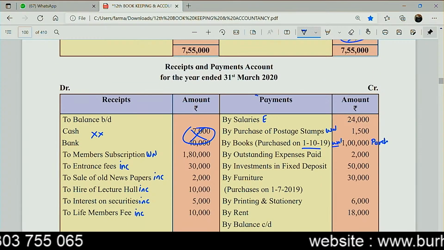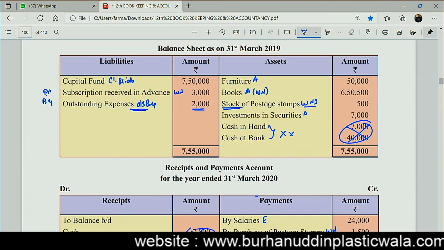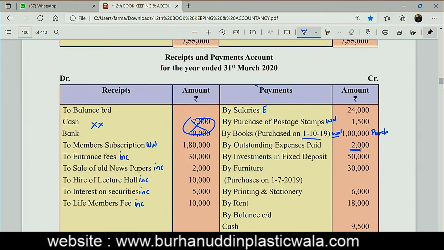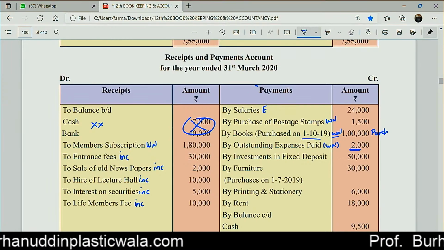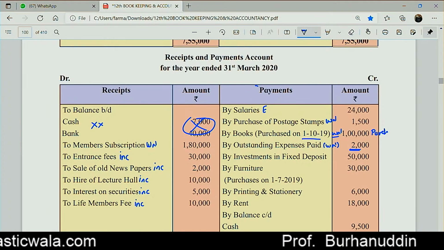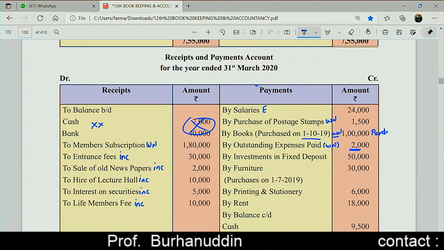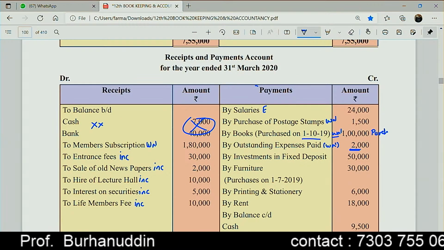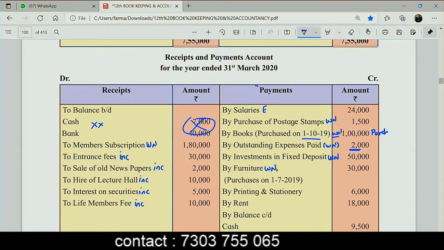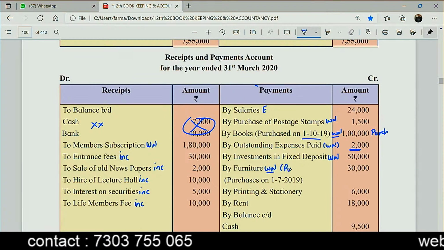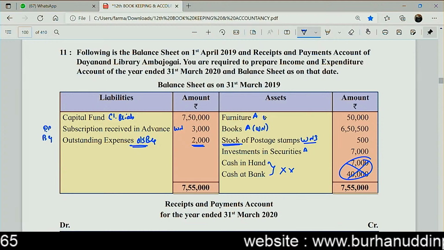Outstanding expenses paid. Guys, can I say I am having outstanding expenses at the beginning of 2,000, and I am having outstanding expenses of 2,000 that have been paid. But I will not confuse you at this last moment. I am directly going to post to the working note. I don't want to confuse you at all, I will make a working note for this. Correct. Investment in the fixed deposits, can I say this will also be my working note. Furniture, working note, right. This is additional furniture purchased, and here I will be writing working note.